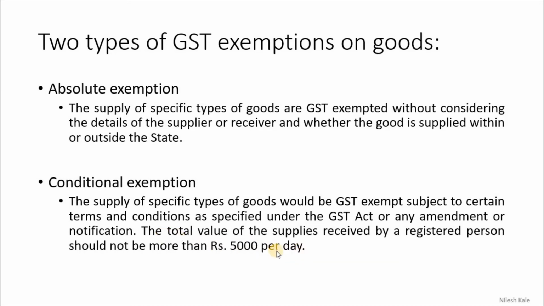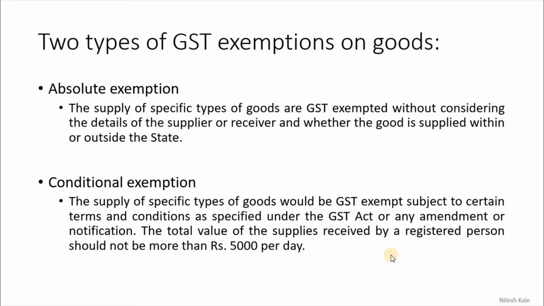Now this is an example where you are the registered person and you are receiving the supplies given by an unregistered person. In such a case, such supplies should not exceed rupees 5,000 per day. Otherwise, being the receiver, a registered person, you have to pay the GST under the reverse charge mechanism.